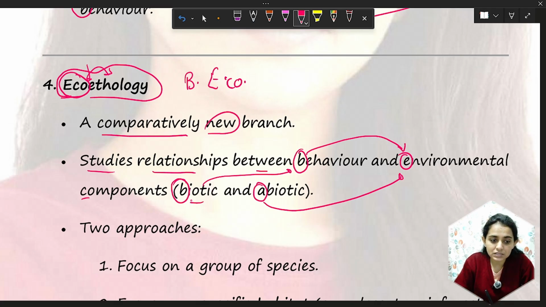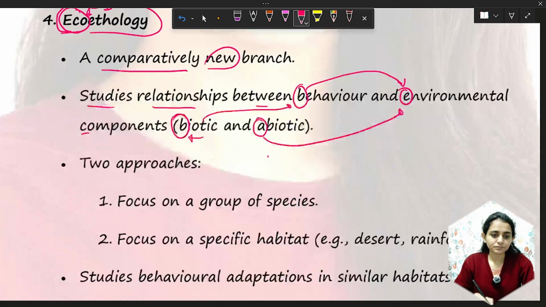So how they interact with each other and how these interactions influence the behavior of the animal is studied in ecoethology. In behavioral ecology, we study how the animal adapts for a particular behavior and how the behavior evolves. So that is the difference between the two.